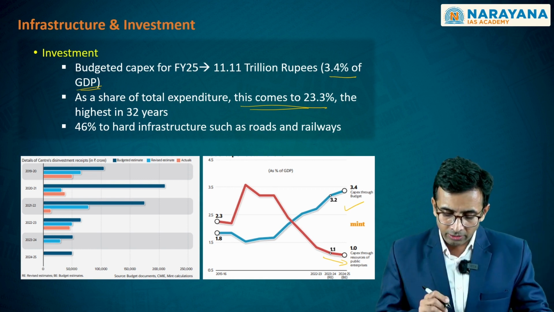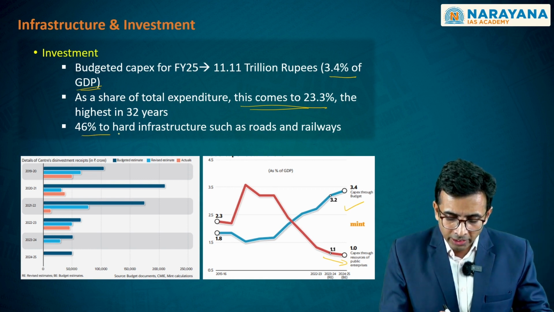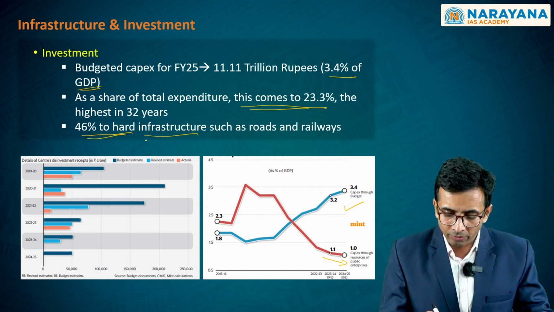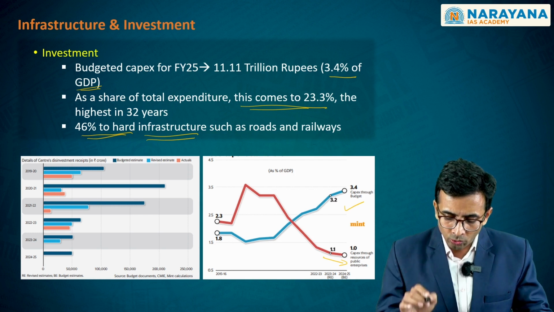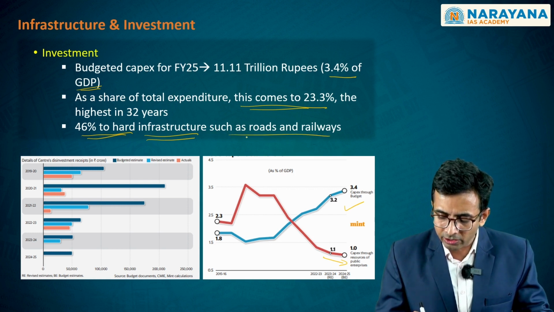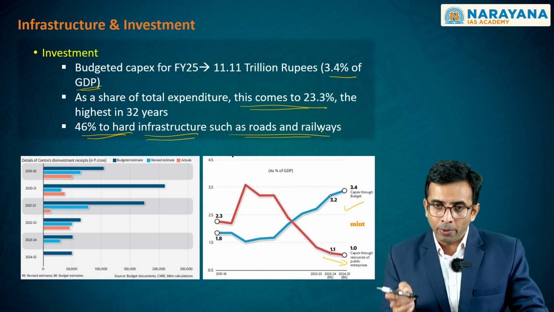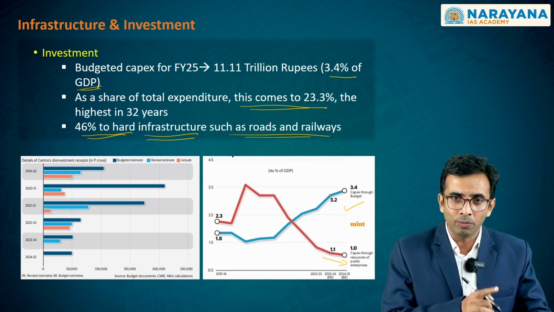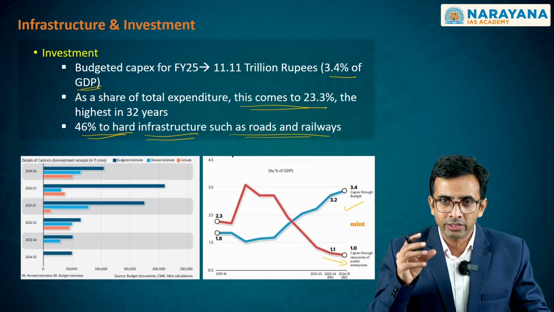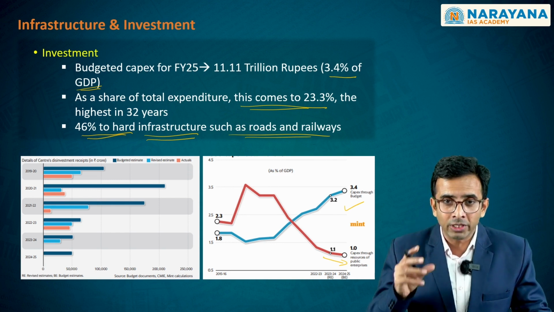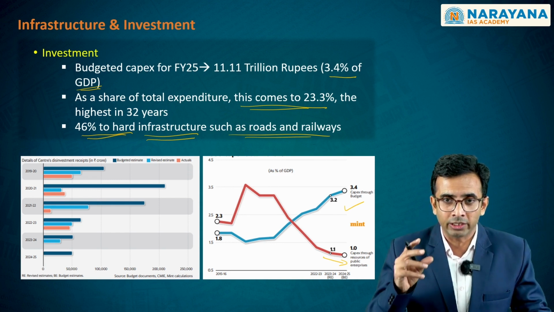You also see that 46% of such investment by the public capital expenditure is actually going to the hard infrastructure sector such as roads and railways. So the PM Gati Shakti master plan that the government is implementing with regard to 7 of those core infrastructure sectors, the bulk of the sum is going to these particular sectors.